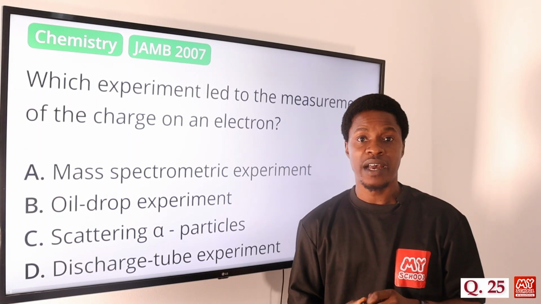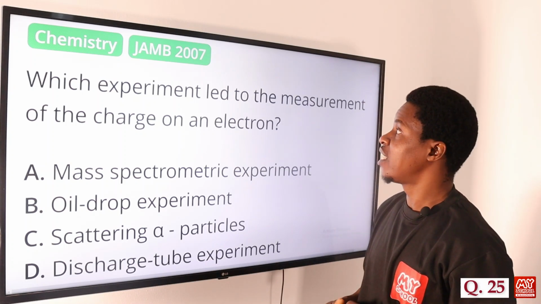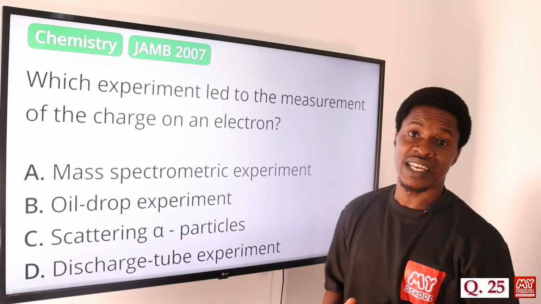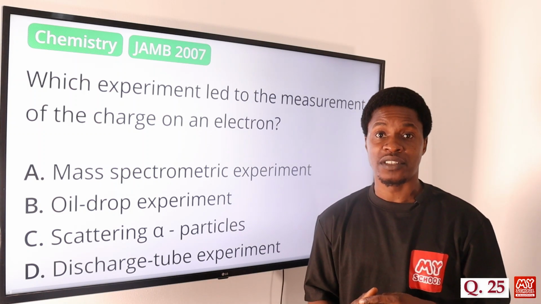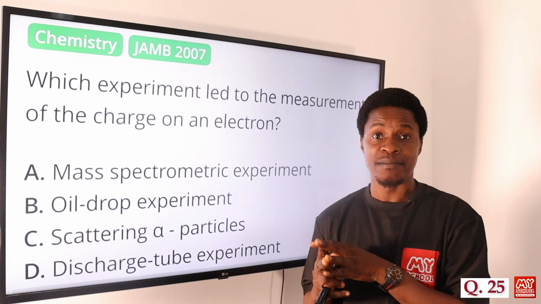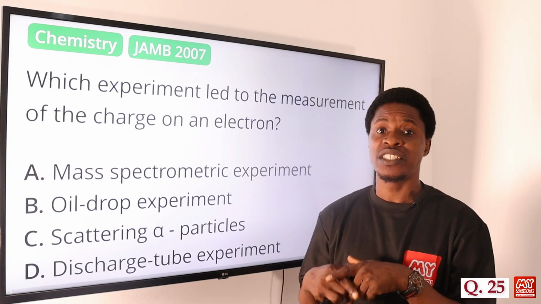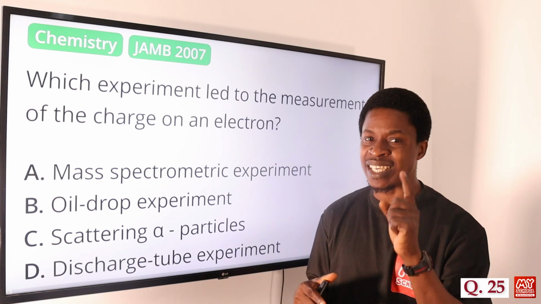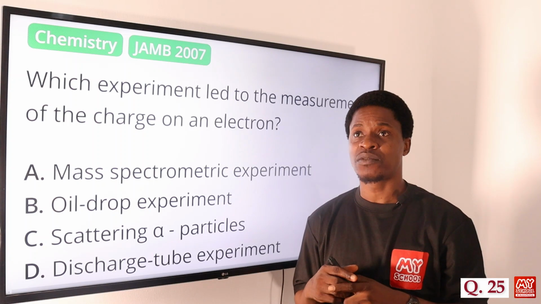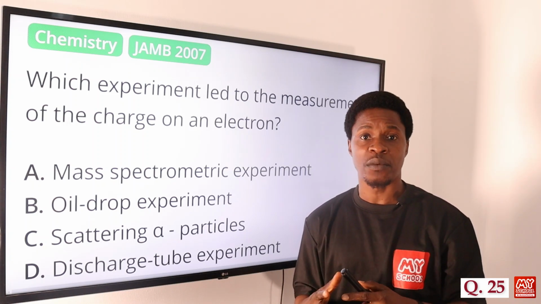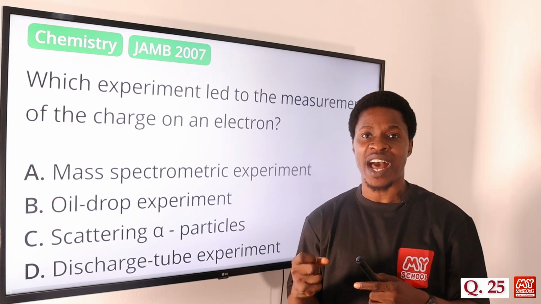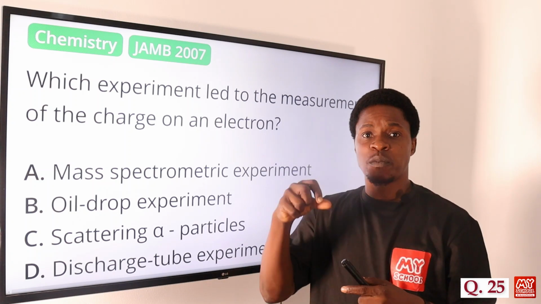Now question number 25. Which experiment led to the measurement of the charge on an electron? Don't forget that Millikan, of course, in the year 1909 with another scientist, Fletcher by name, actually conducted an oil drop experiment in order to determine the charge on an electron. They said that if electrons are made from atoms, of course they are subatomic particles, they should be able to quantify and determine the charge that is present on an electron.